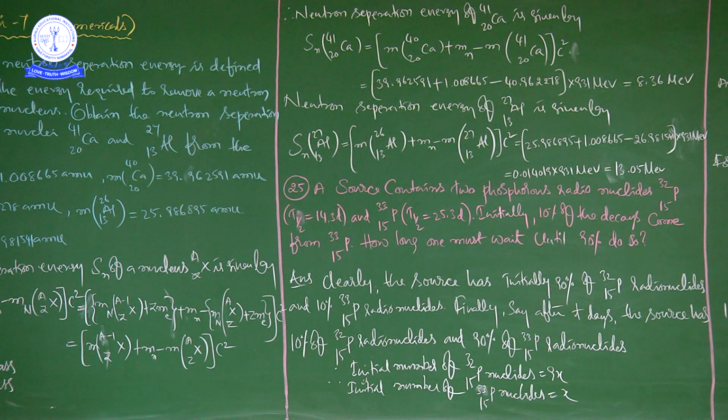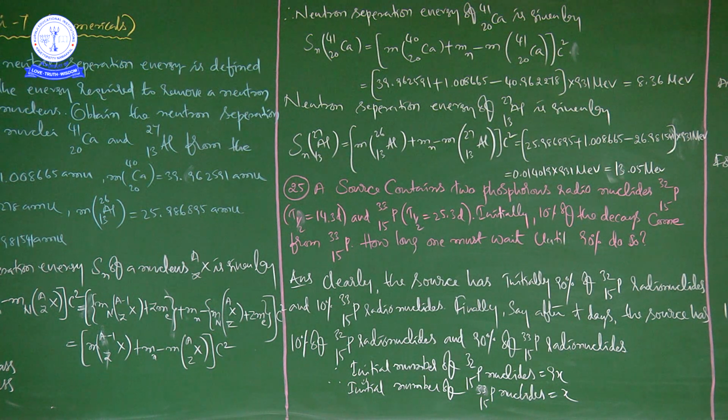Next problem, problem number 25. A source contains two phosphorus radionuclides: P-32 with a half-life of 14.3 days, and P-33 with a half-life of 25.3 days.